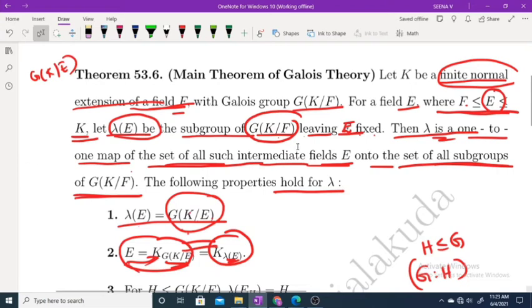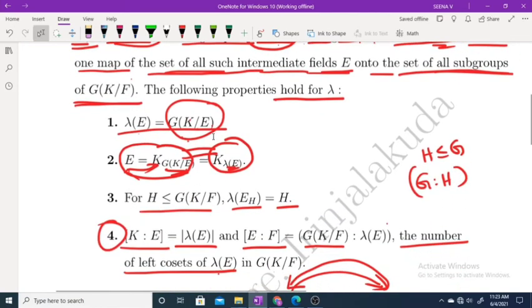Lambda E is the subgroup of G of K over F leaving E fixed. And then lambda is a one-to-one map from the set of all intermediate fields E onto the set of all subgroups of G of K over F, and lambda satisfies these properties. First one, lambda E equal to G of K over E. Second one, E is equal to the fixed field of G of K over E.